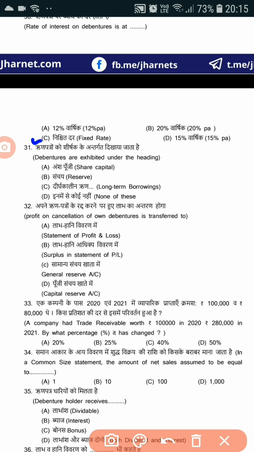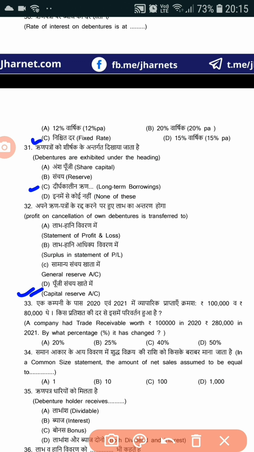Now question number 31, debentures are exhibited under the heading long-term borrowings. Correct answer is C, long-term borrowings. 32 number question, profit on cancellation of own debentures is transferred to capital reserve. 32, option number D, capital reserve.